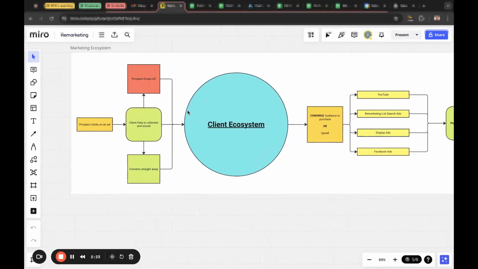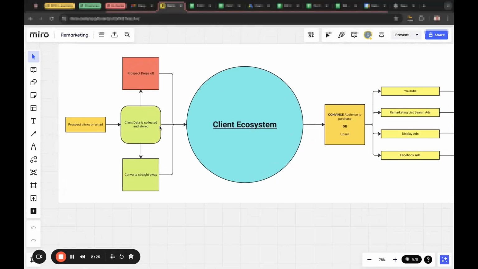Then it's also worth bringing this up to them. I can send this through to you, but essentially what we want to make them aware of, and every customer that you could potentially be working with, is Google's great for getting leads and converting them straight away. That's amazing. But then you're also collecting a lot of data, which is passed into, let's call it, the client ecosystem. This is collected even when they purchase. So you've got their information that they've purchased, their G-Click information, brilliant. You've also got it if they drop off. So we've got all of this information now. What do we do with it?